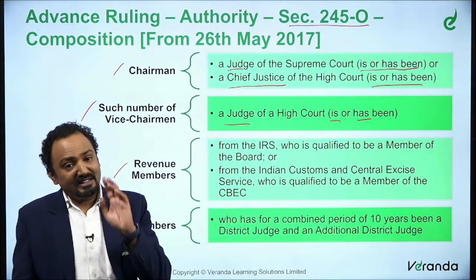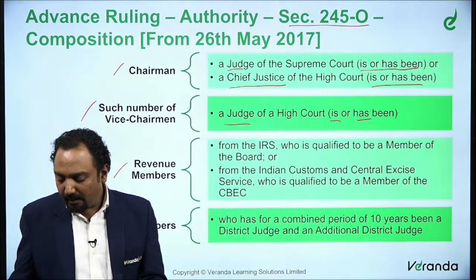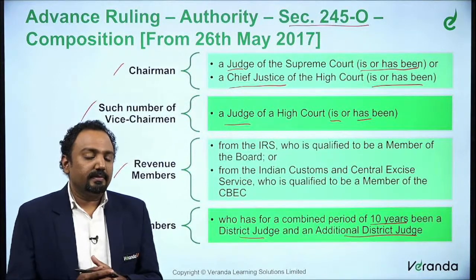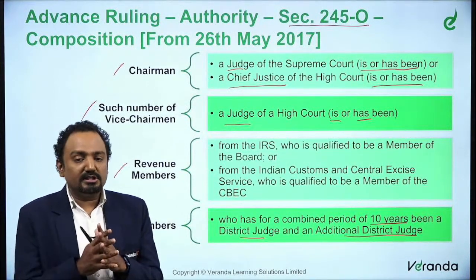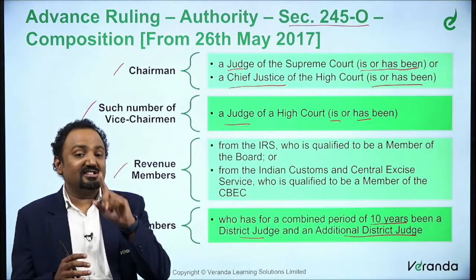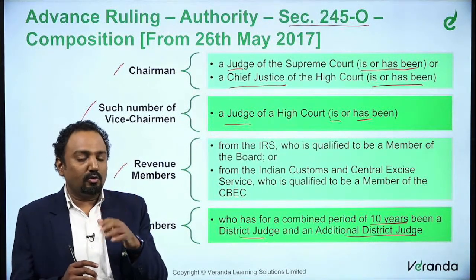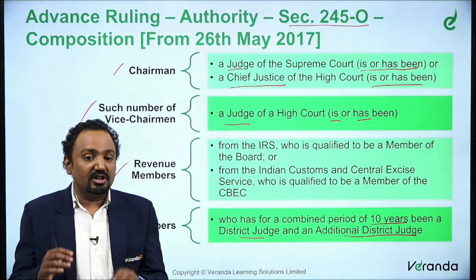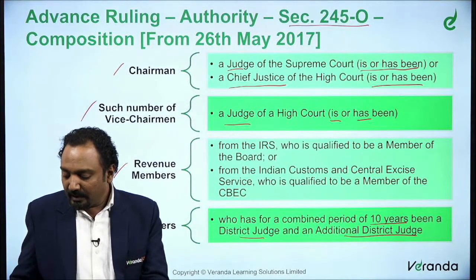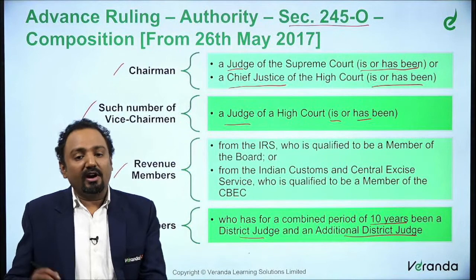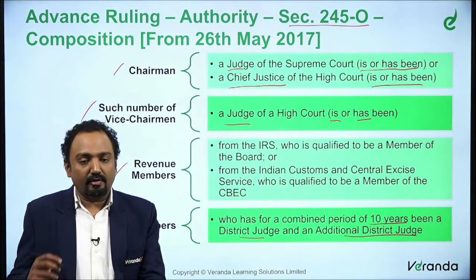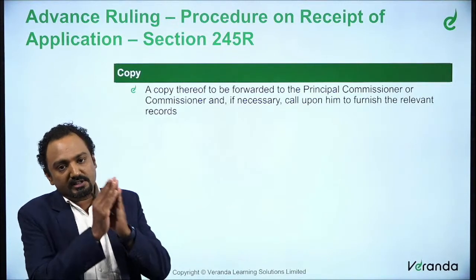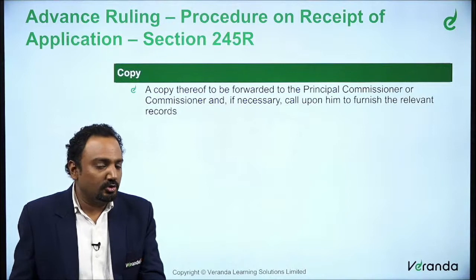Similarly, for a law member, there is a change. They are saying a combined period of 10 years, he has either been a district judge or an additional district judge. So this is also amended. From 26 May 2017, it is not the additional secretary. We said who has the eligibility to be appointed as an additional secretary to the government of India. That is not applicable. Now what you are talking about is 10 years as a district judge or an additional district judge for the law member. So that's about this provision. With that we have understood what the new composition is from 26th May 2017.